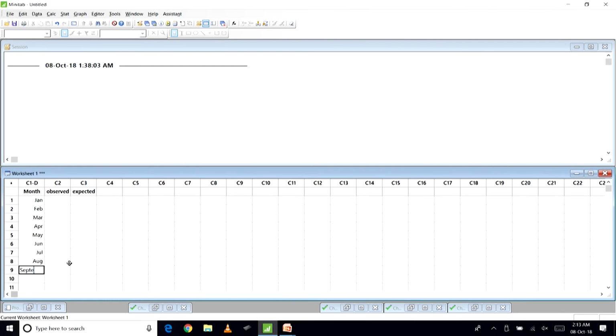SEP will be September, October, NOV November, and DEC December. You just enter your observed values over here.